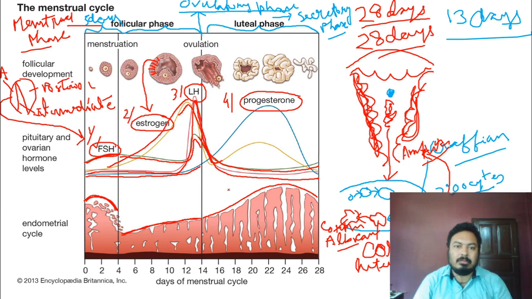Peak of LH, peak of FSH, and on the 14th day, fall down of LH, fall down of FSH, and ovulation occurs. So ovulation occurs on the 14th day.